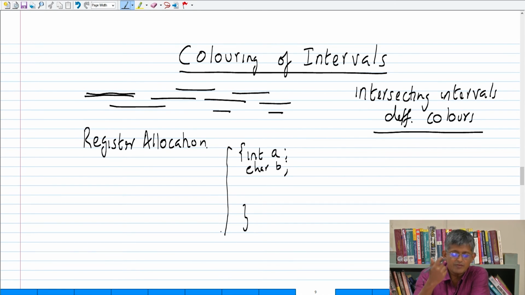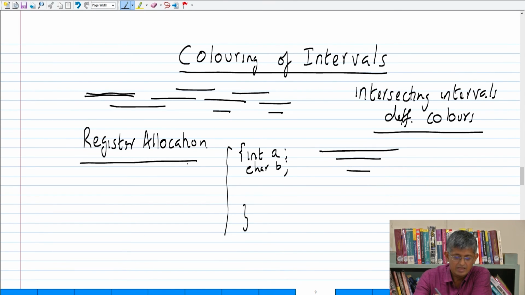For most programming languages, the scope is always nested; you may not have a scope which is overlapping like this. So in a sense, we are considering a slightly more general problem when we consider interval coloring than register allocation.